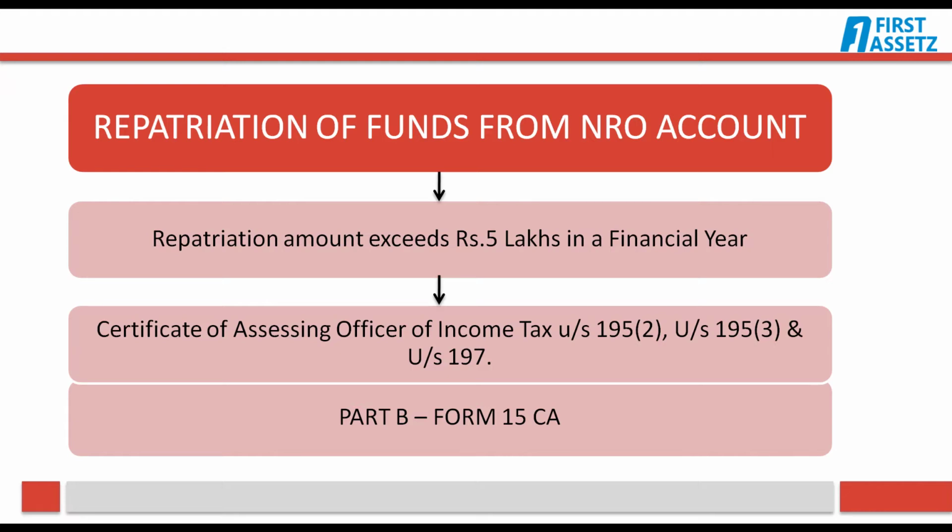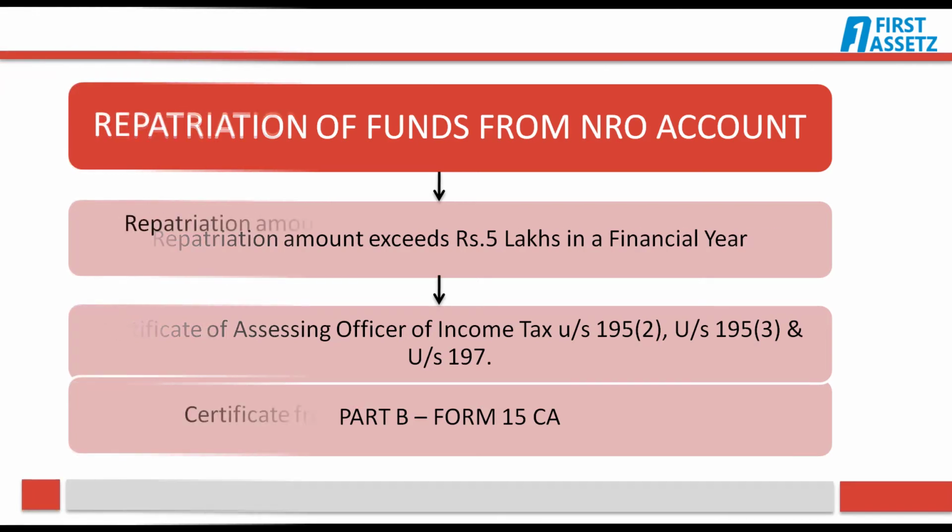These sections largely deal with certain income that is not chargeable to tax or where exemption is sought for lower TDS rates or for nil TDS, etc. In such cases, you have to obtain a certificate from the assessing officer of the income tax department. You have to fill Part B of the Form 15CA and provide income tax certificates to your banker for repatriating the funds.